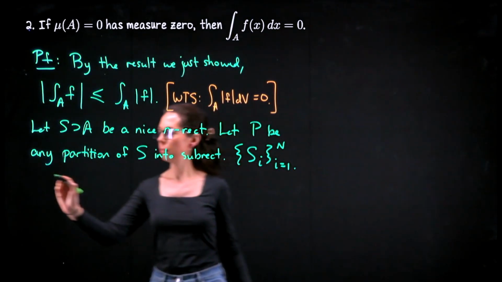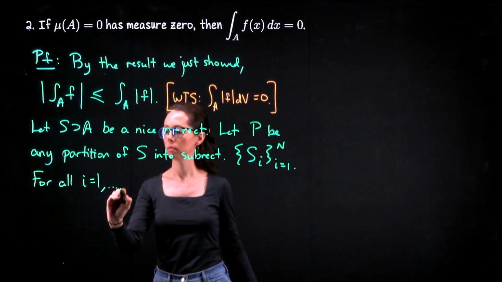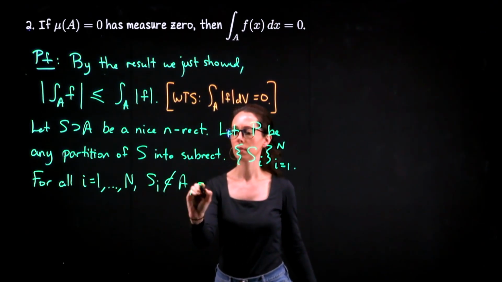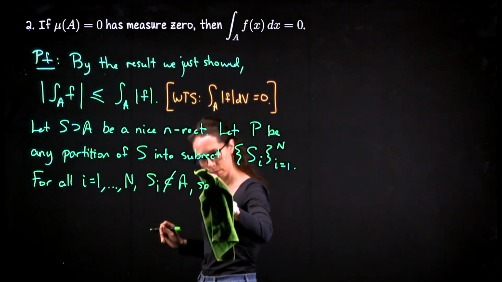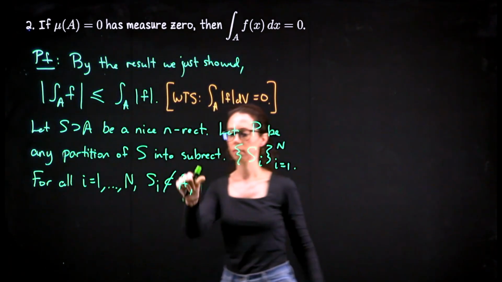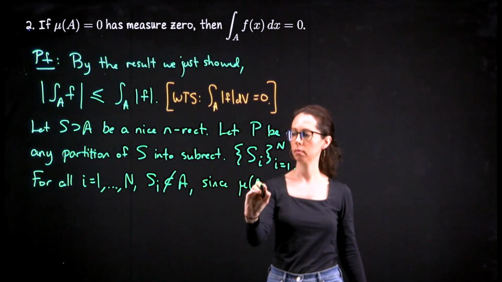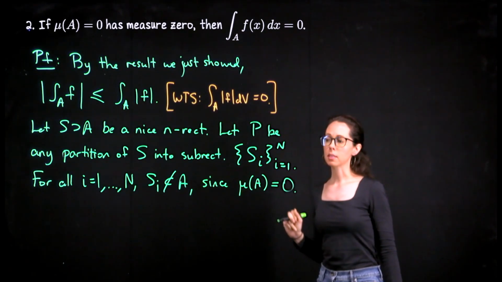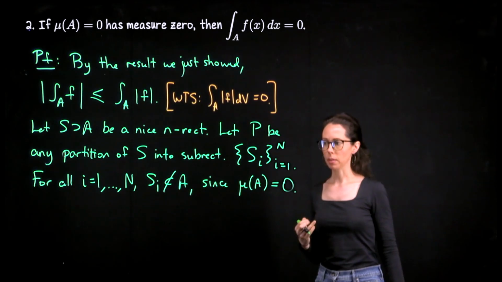So for all i, since A has measure 0, that means that every such subrectangle contains a point from A complement.